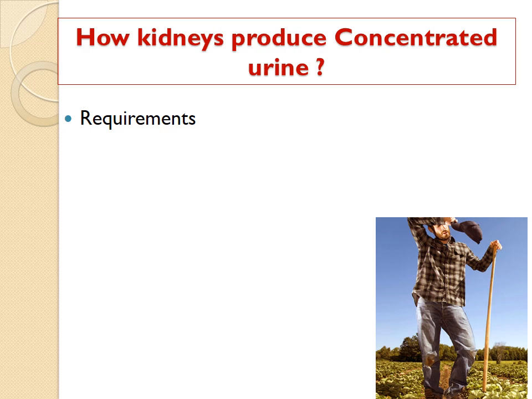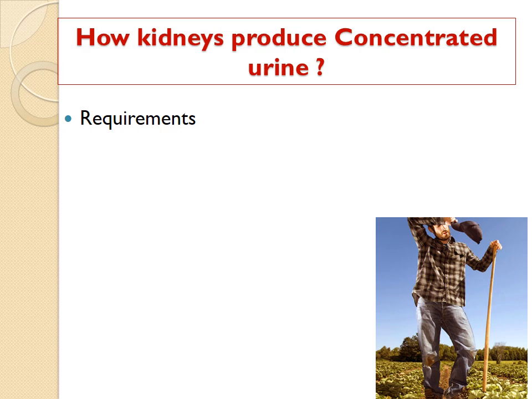Now that can be prevented up to a certain extent by the kidney. In that situation, when the loss is more but the intake is less, the kidney will try to conserve the water in the body. It will prevent the water loss via the urine, and that is by forming a concentrated urine.